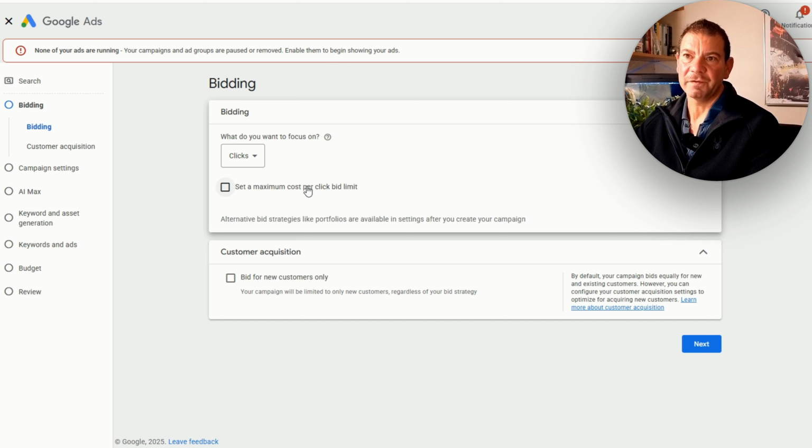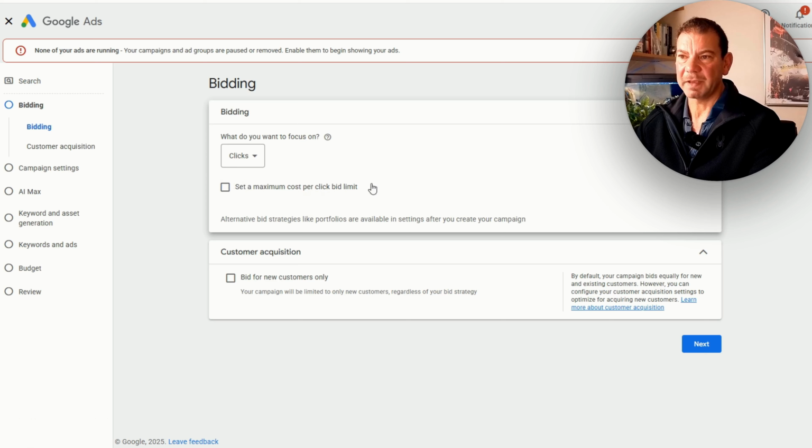And if we're seeing the market is very competitive and the CPCs are very, very high, I've run a lot of campaigns in Australia for plumbers and electricians, and the CPCs there are very high, 40, 50 per cost per click. So what we needed to do there, I couldn't run this strategy. I had to go with a max CPC strategy, and then I had to choose the words based on the budget. So obviously we don't want an average CPC of say $30 and have a budget of 30 a day, because then you only get one click per day. We want at least 10 clicks a day. So we've got to think of the maths based upon what we're trying to achieve with the bidding strategy.